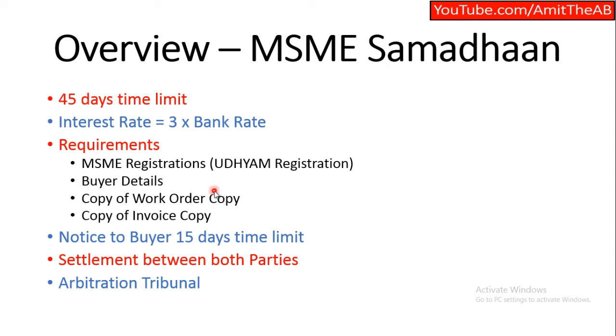Now, once you file a case after 45 days, a notice would be sent to the buyer requesting them to pay the MSME all the funds that are outstanding within a 15 days limit. In case the payment doesn't come through, then a settlement would be done between both the parties. However, if settlement doesn't work, then the government will take the case to the arbitration tribunal. So that is the MSME Samadhaan process.